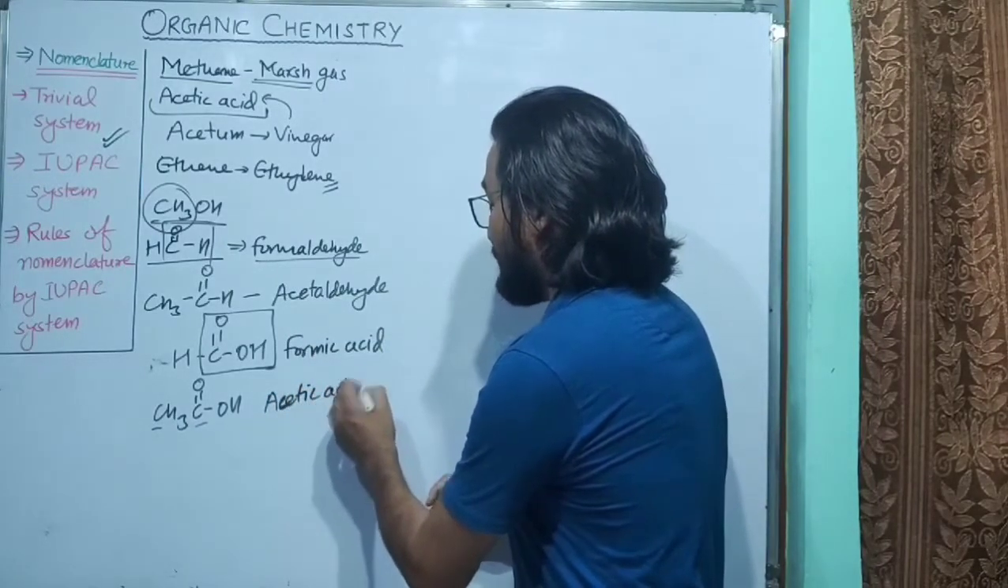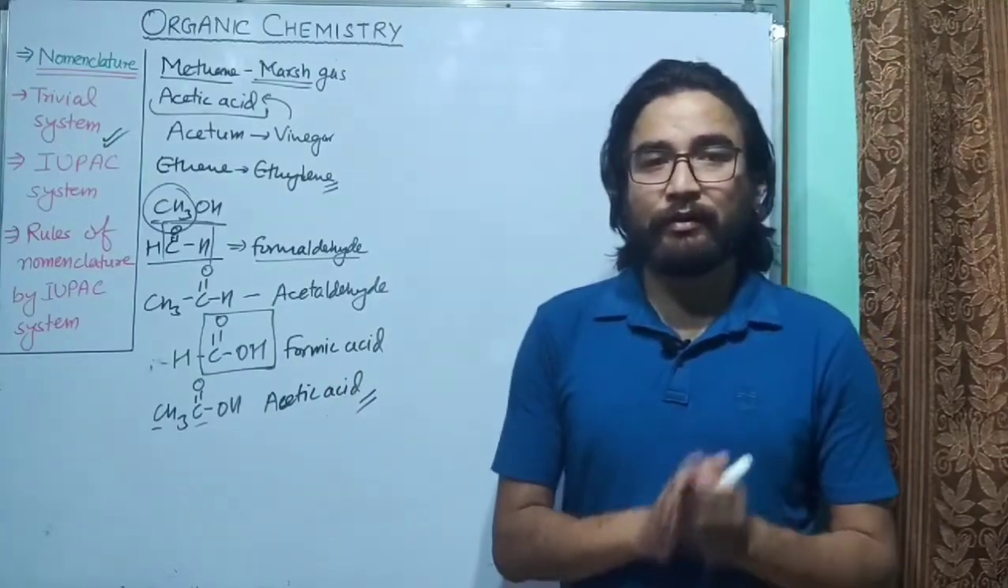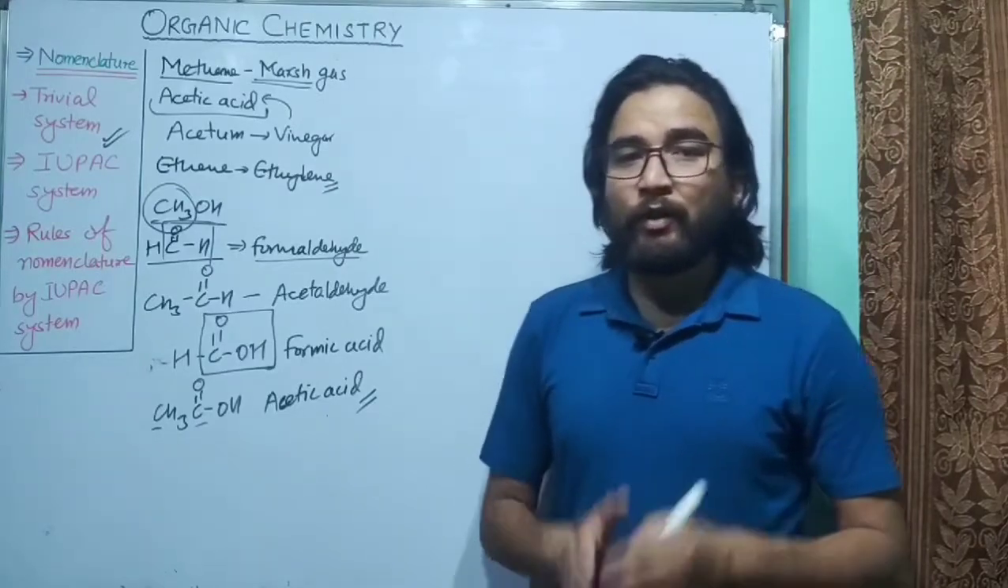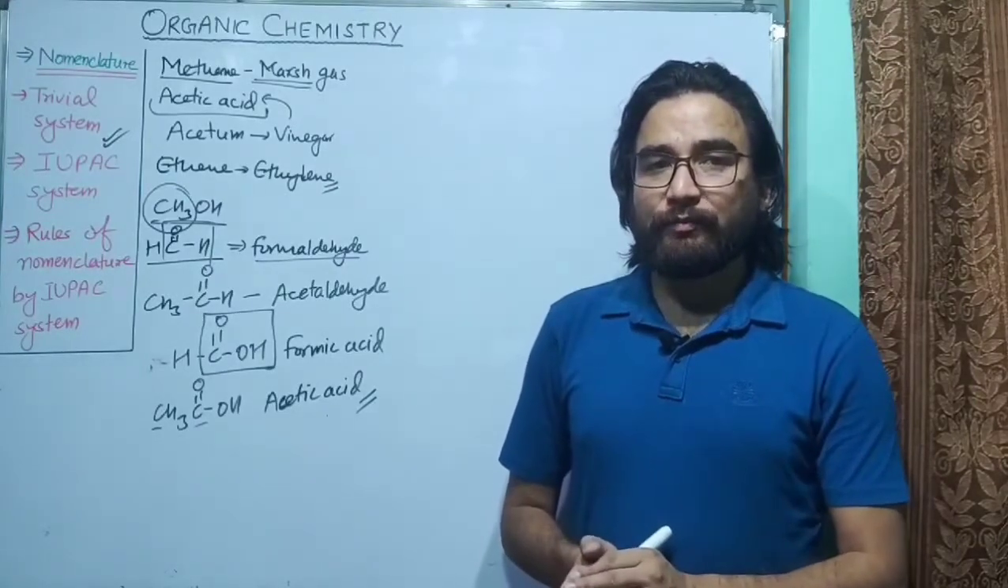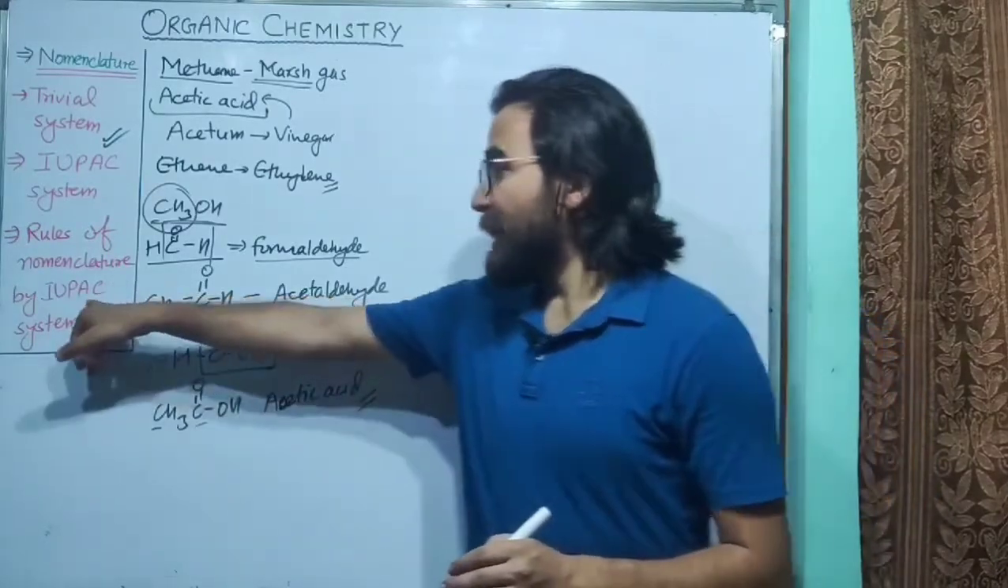If there is only one carbon atom, it will be called formic acid. So this is how you can give the name to the organic compounds. Now, what about the IUPAC name? First of all, what is the meaning of IUPAC name?